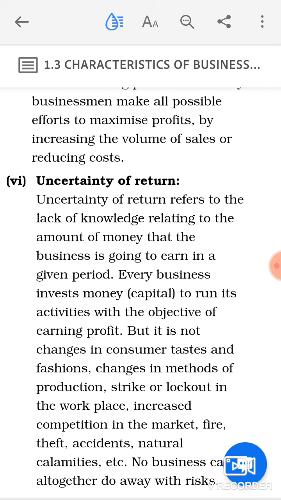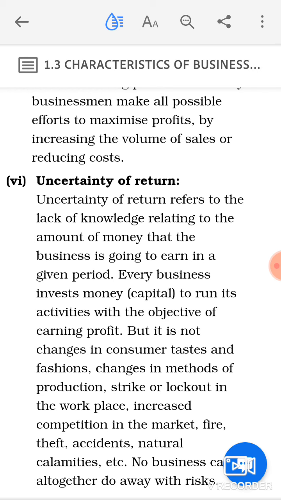There are different factors which are going to affect your business, which we call in a nutshell the business environment, like change in the taste of customers, change in the income of the individuals or the customers, strikes, lockouts, like the recent situation you can call COVID-19. These kinds of situations happen with the business, like we are facing lockdown.